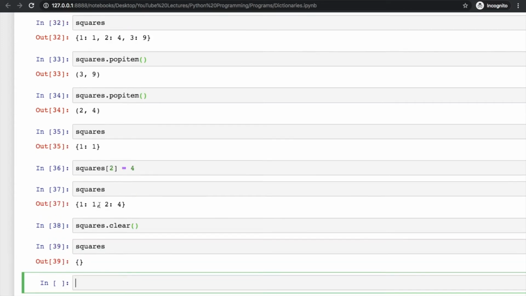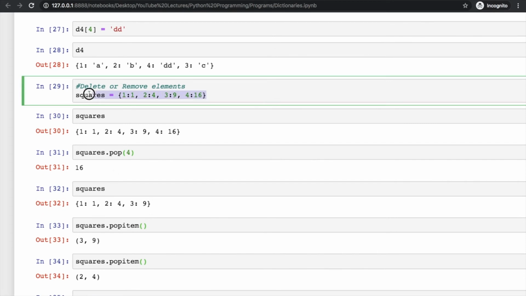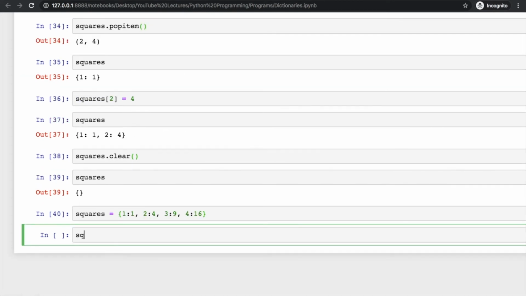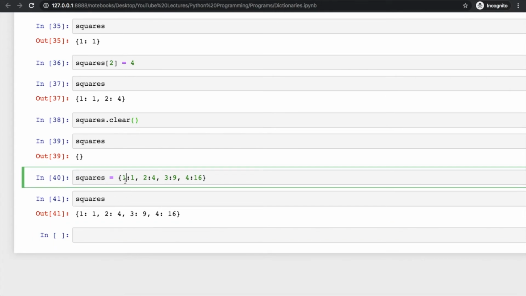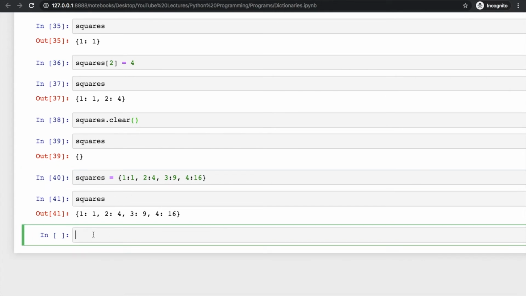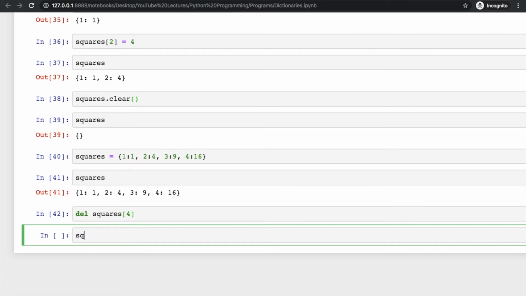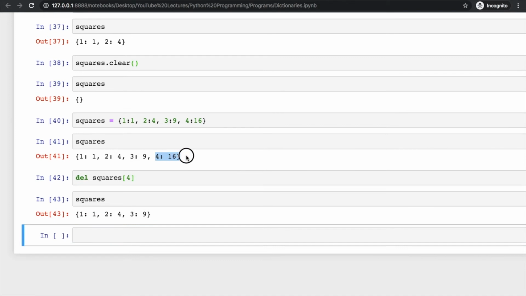You can also use the del keyword to remove the individual items or the entire dictionary itself. So what you have to do for that, let us take this thing again. Now we have squares back as it was before, and for that, use del, then use squares, and if you want to delete only one value, then you have to write it like this. So we are passing the key here. Now check the squares, and this thing has been deleted.